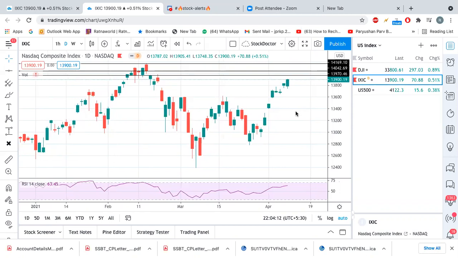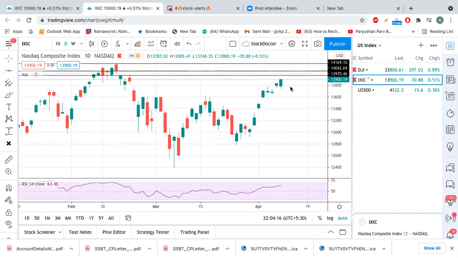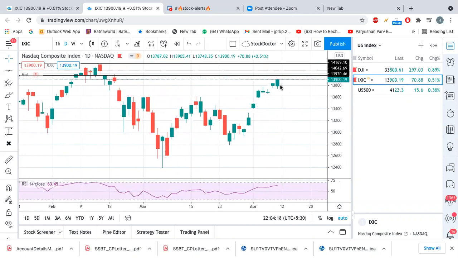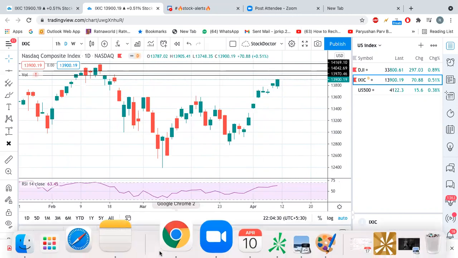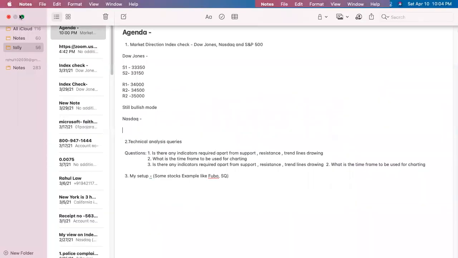So if you ask me, I would say the Nasdaq is still in bullish territory at this point of time, and it might show us these levels: 13,970, 14,000, and 14,169. So just make a note of them, and we will find the support as well.